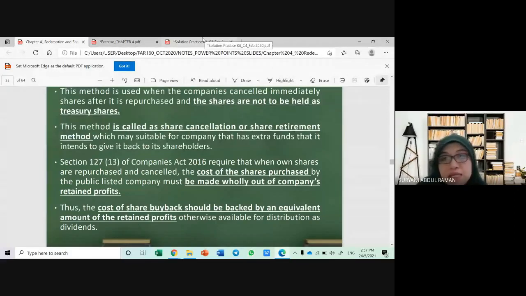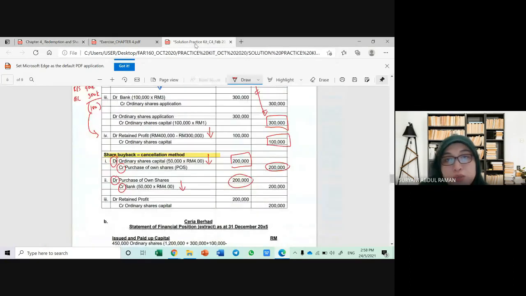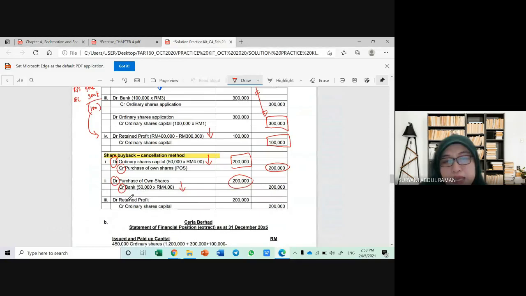So very simple. Tadi kalau redemption of preference share dia ada 3 method kan. Tapi for cancellation of share retirement method, cancellation for share buyback, you just have one method. Just take the retained profit and transfer to the ordinary share capital. So here we are, the last step for the share buyback. You will replace this 200,000 by taking the same amount from retained profit. So you debit retained profit and transfer to the ordinary share capital. So retained profit will be reduced by 200,000, and the ordinary share capital will be increased by 200,000. So as you can see, we already backed up or replaced this.